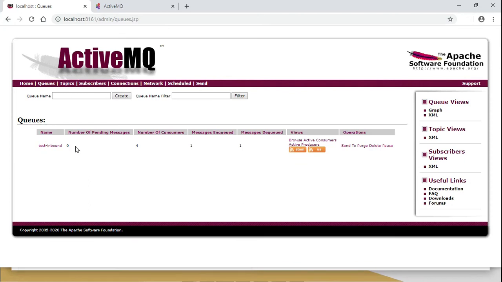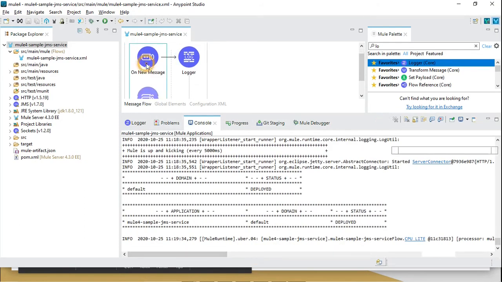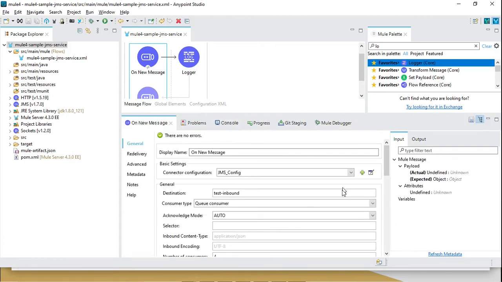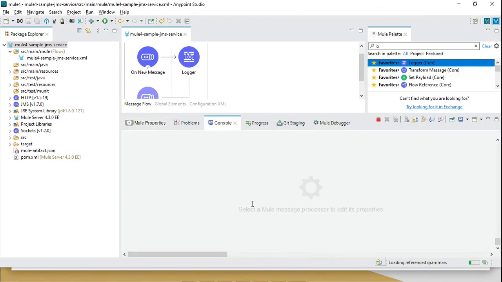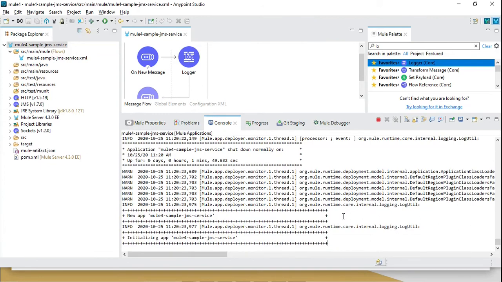Now I'm going to use the manual acknowledgement. Just for example, I will select manual, that's it. Just save it. So the application started now.